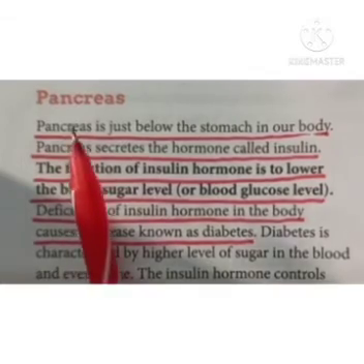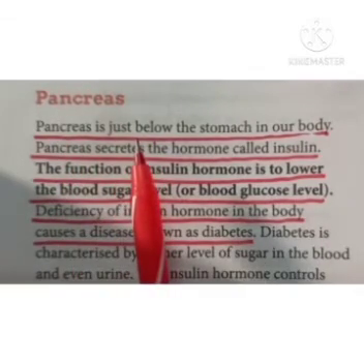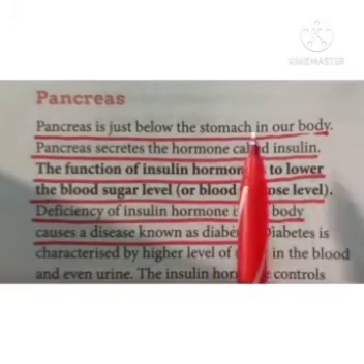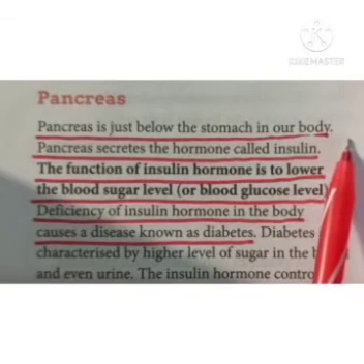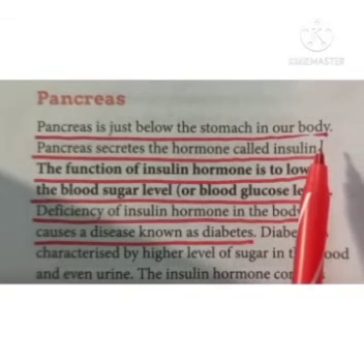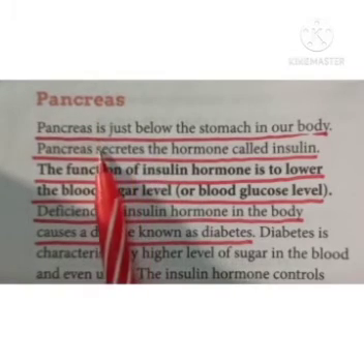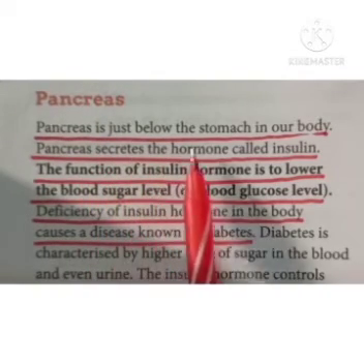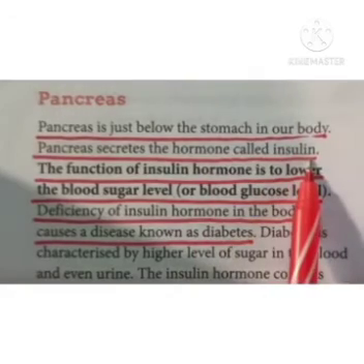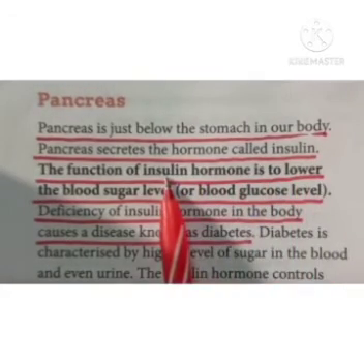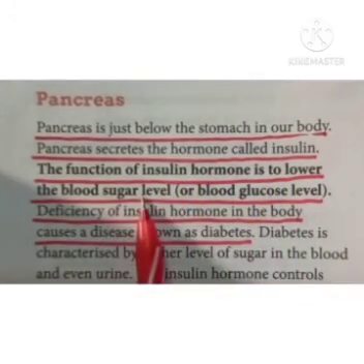Now next is the pancreas. The pancreas is just below the stomach in our body. It is a gland which is both endocrine as well as exocrine, and it secretes the hormone called insulin. What is the function of insulin? It controls blood sugar.